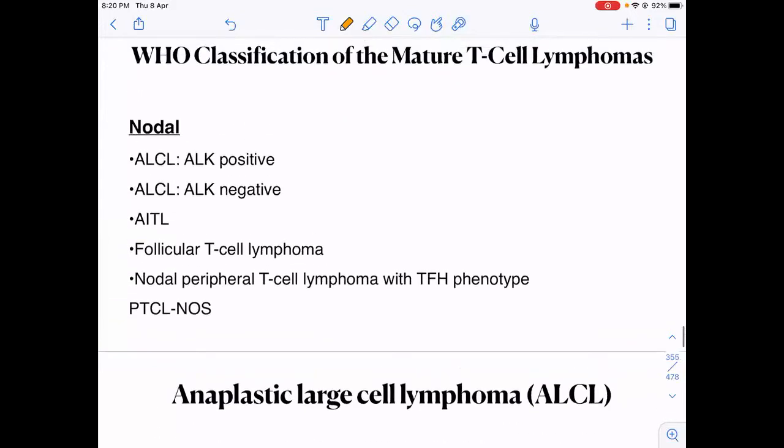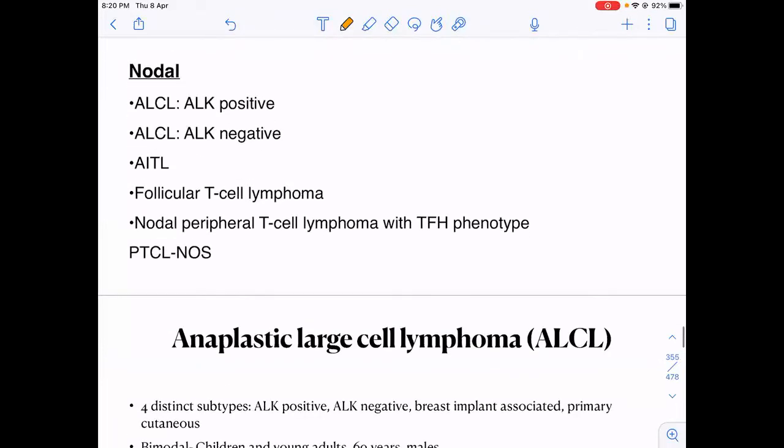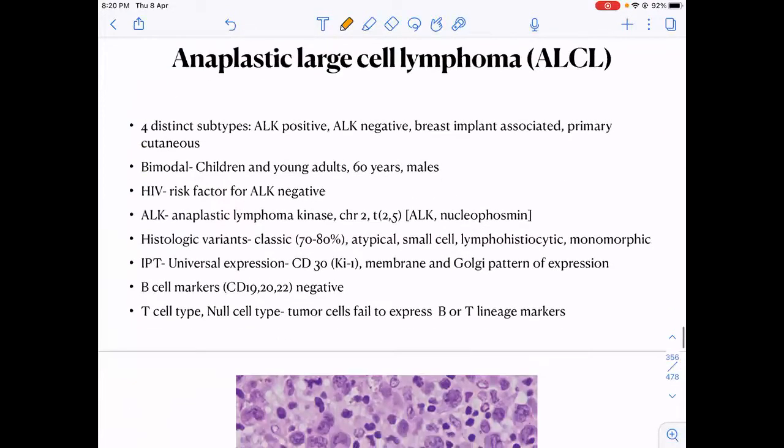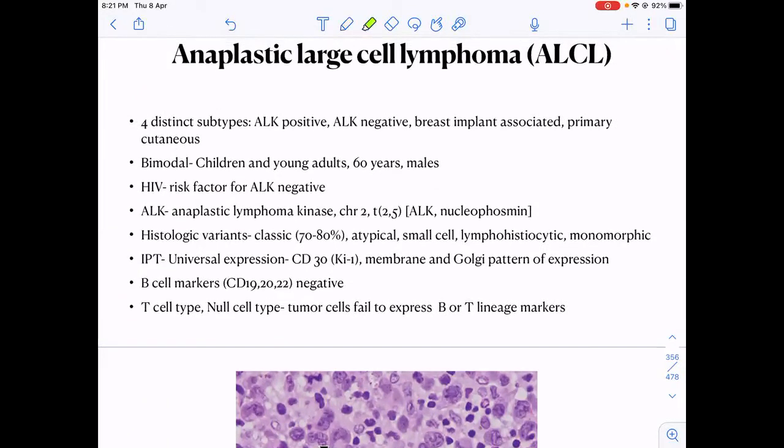Okay. Now coming to the next group of mature T-cell lymphomas, that is the nodal ones, in which we'll mainly read about the anaplastic large cell lymphoma. We'll read about angioimmunoblastic and PTCL-NOS. So coming to the anaplastic large cell lymphoma. This anaplastic large cell lymphoma is majorly of 4 types: ALK positive, ALK negative, breast implant associated, and primary cutaneous.